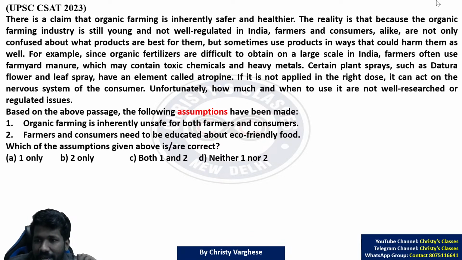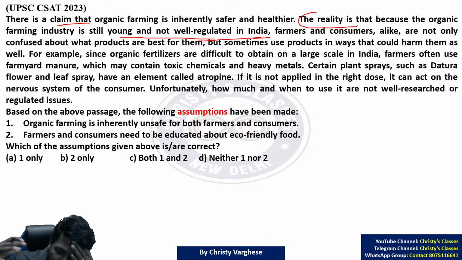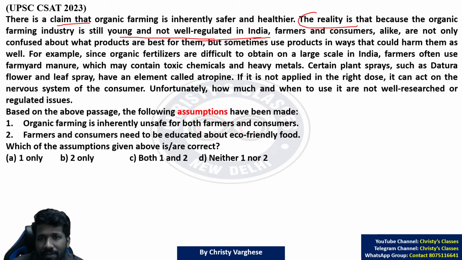Now this is the claim, or the belief, but the reality is that the organic farming industry is still young and not well regulated in India. So it is young, and there is no proper system. Now there's a trend that we are shifting to more organic.